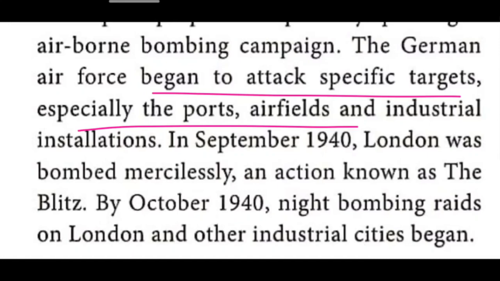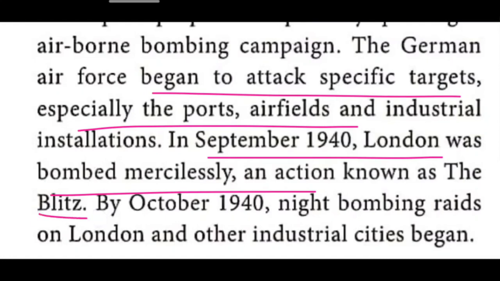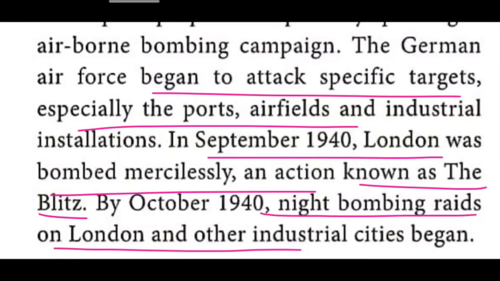So in September 1940, London was bombed mercilessly. They did not show any mercy towards the British people. An action known as the Blitz. In October 1940, night-time bombing raids on London and other industrial cities started.